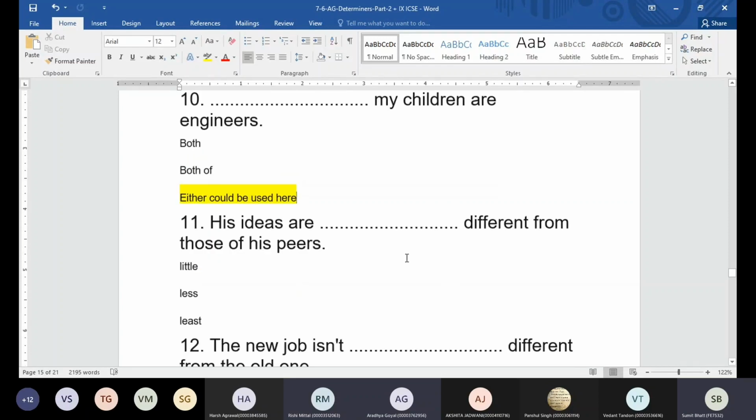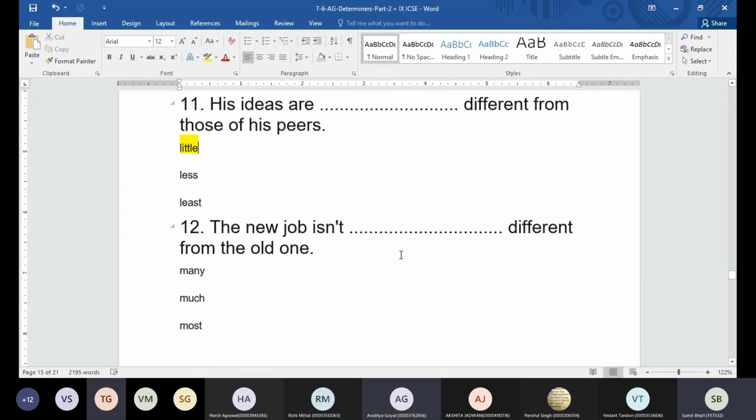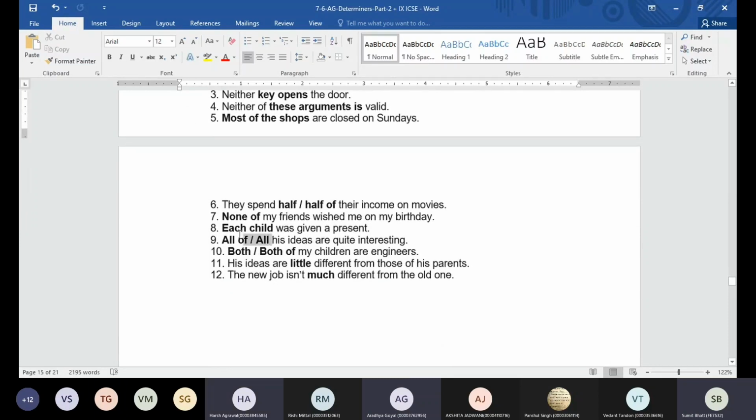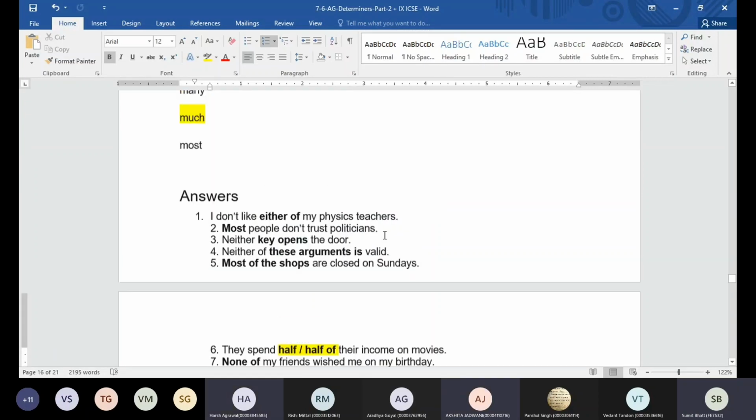Okay, his ideas are dash different from those of his peers. Little. Okay, the new job isn't dash different from the old one. Much different. So these are the words, guys. These are the words which can take of or can be used without of. Like they spend half or half of their income, all of or all his ideas, both or both of my children. Yes, beta.